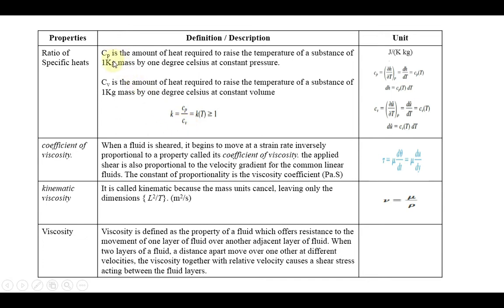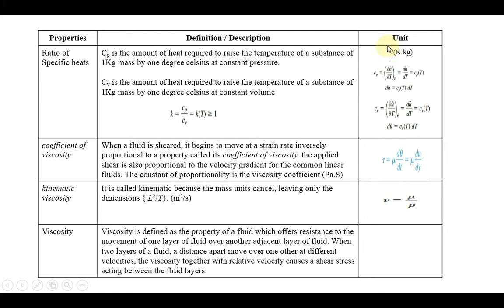Okay, let's see how we can define this Cp. Cp is the amount of heat required to raise the temperature of the substance of 1 kg of mass by 1 degree Celsius at a constant pressure. Just look at the unit and you can easily understand. The amount of heat required is measured in joules; the unit of heat is nothing but joule.